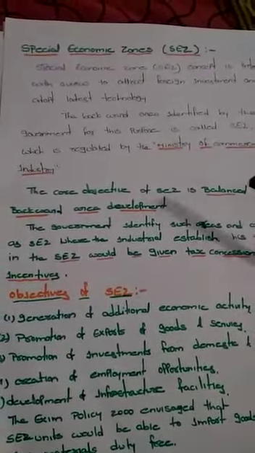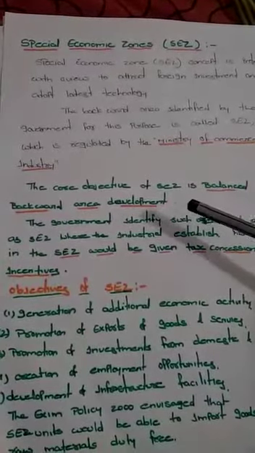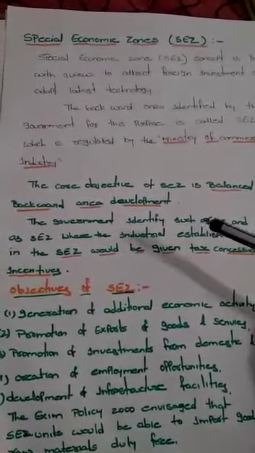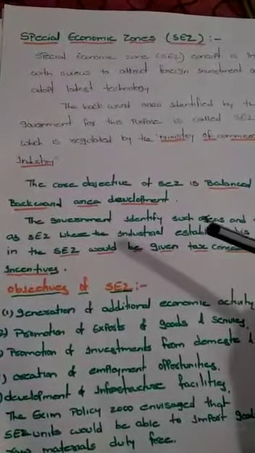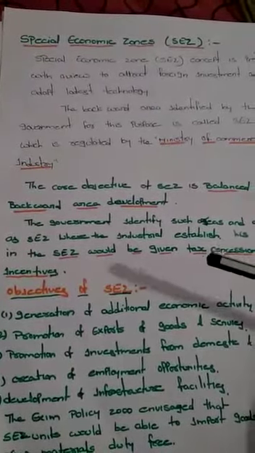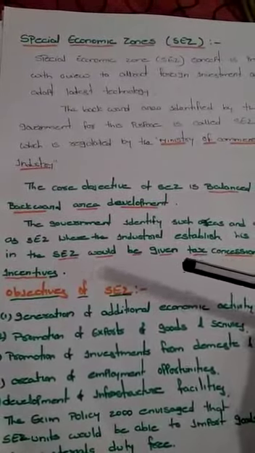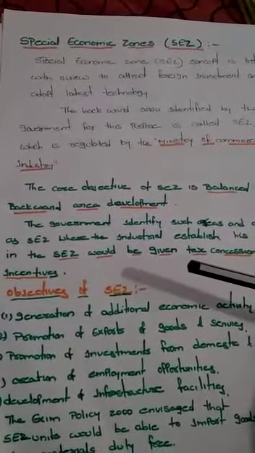The core objective of SEZ is balanced and backward area development. That means the backward areas are identified by the government and announced as SEZ zones, and they are able to give tax concessions and special incentives so that they are able to attract the industrialists and develop the backward areas.